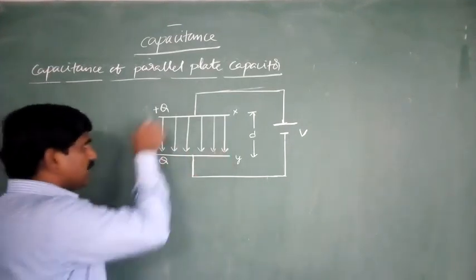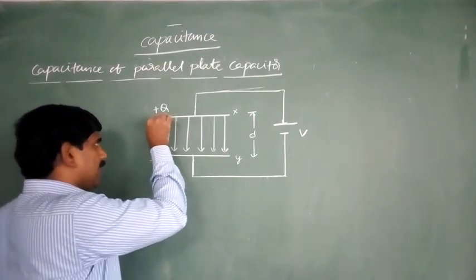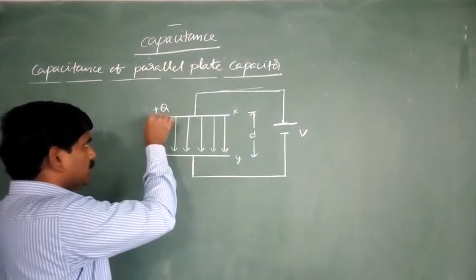At the edges, the field lines curve like this.